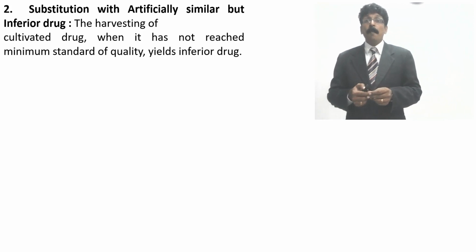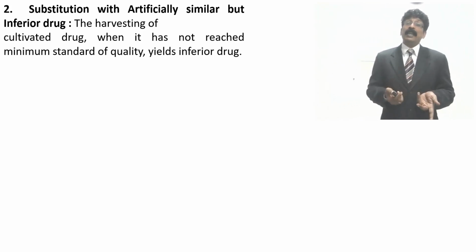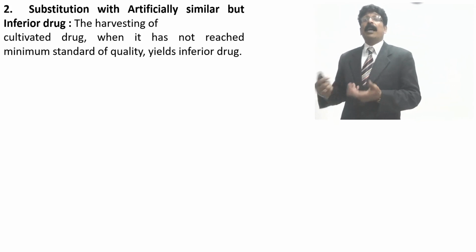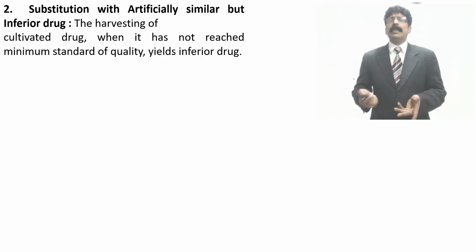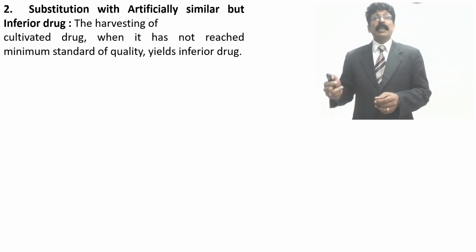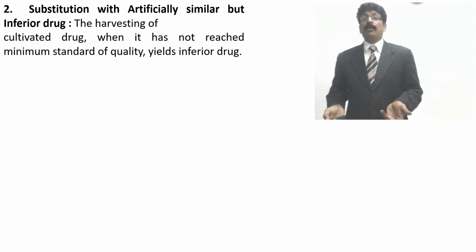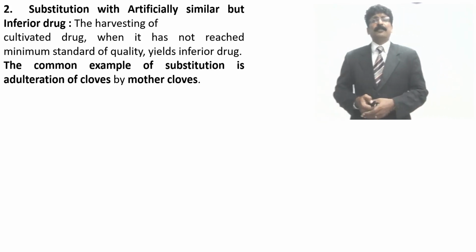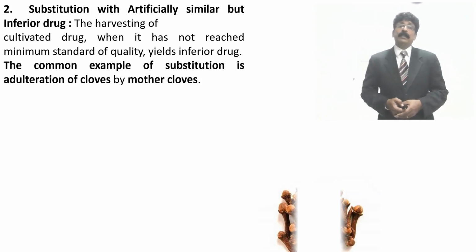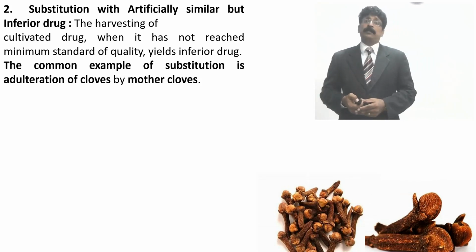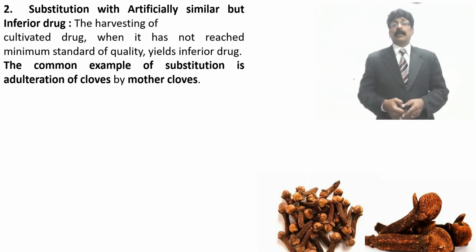Similarly, if you are plucking some leaf which is not matured, only certain leaves will have active principle when they have grown, like digitalis. A younger leaf may not have digoxin. So collecting inferior quality without knowledge and just selling is also adulteration. The common example of substitution is clove by mother clove. You see clove and this mother clove. Mother clove may not have the volatile principle. You should collect buds only.